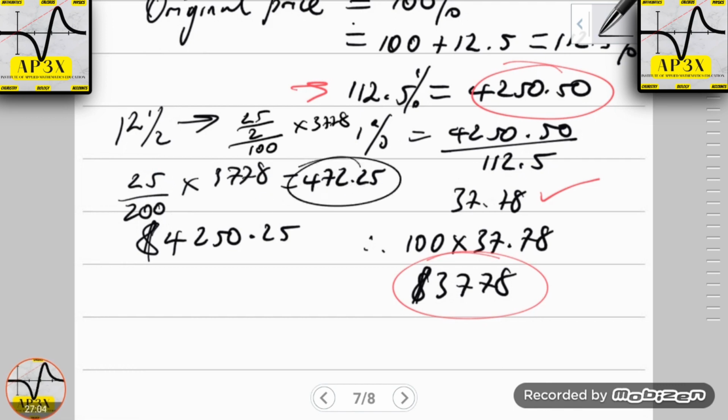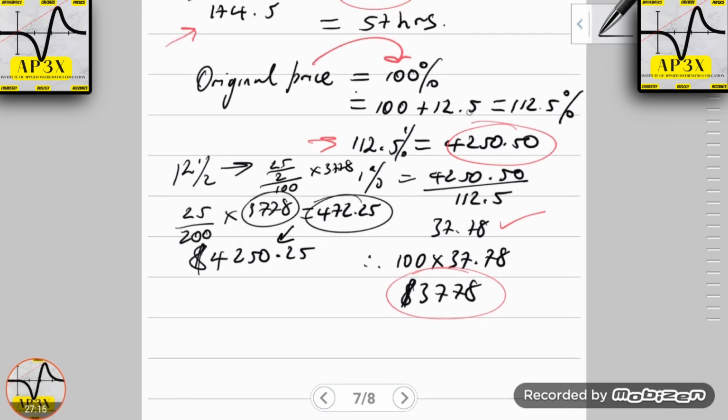Now, if we go on our calculator and we type all of this in, you'll find that we get 472.25. Now, if we add this 472.25 back to the original price here, you'll find that you get an answer of 4,250.25, which is very close. When rounded off, it will be the exact value that we got before.